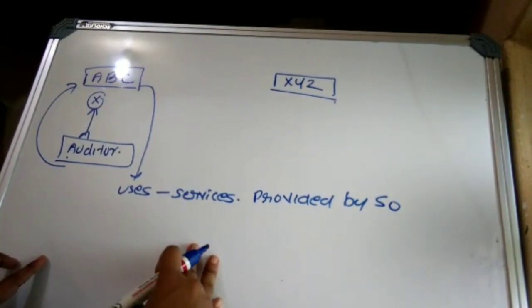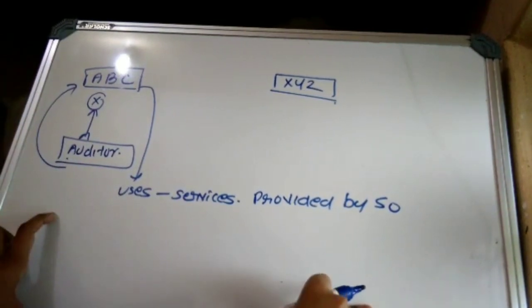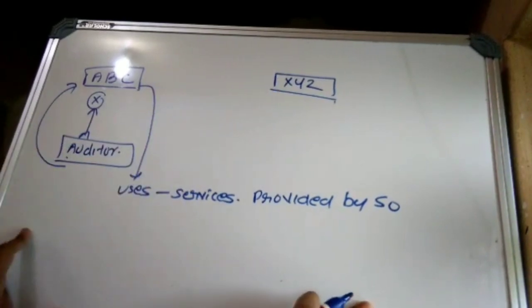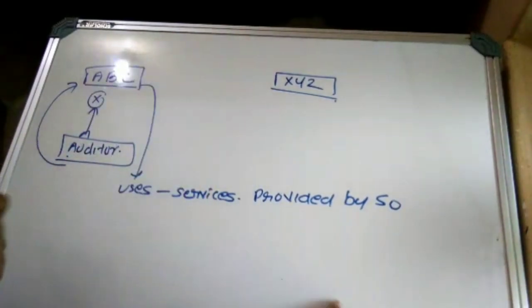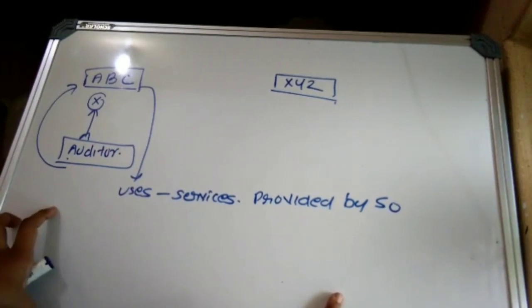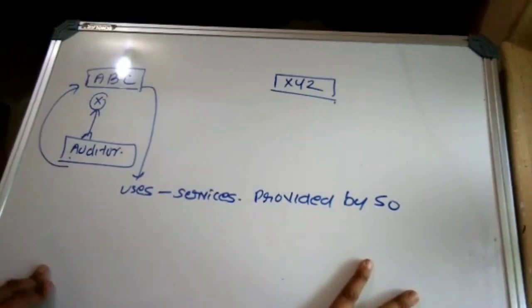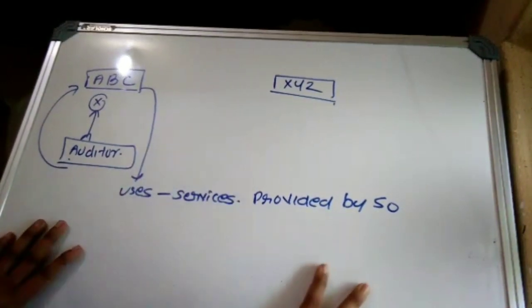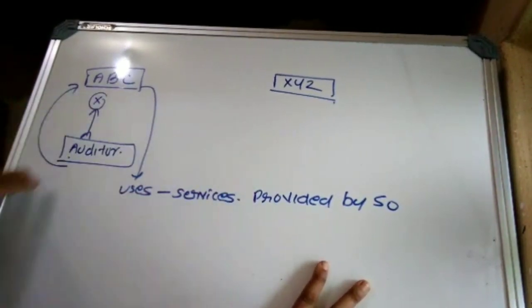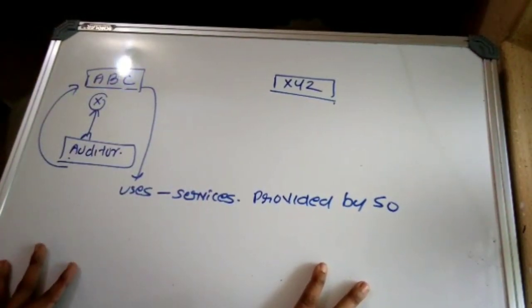Then X is in confusion. So X directly makes a call to XYZ firm, saying: I am the auditor of ABC and I got information from ABC that you are providing services with respect to payroll to ABC.